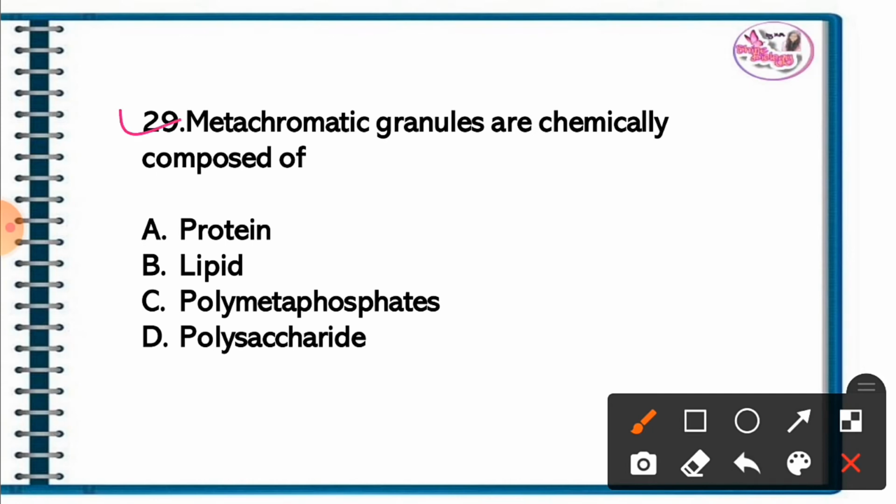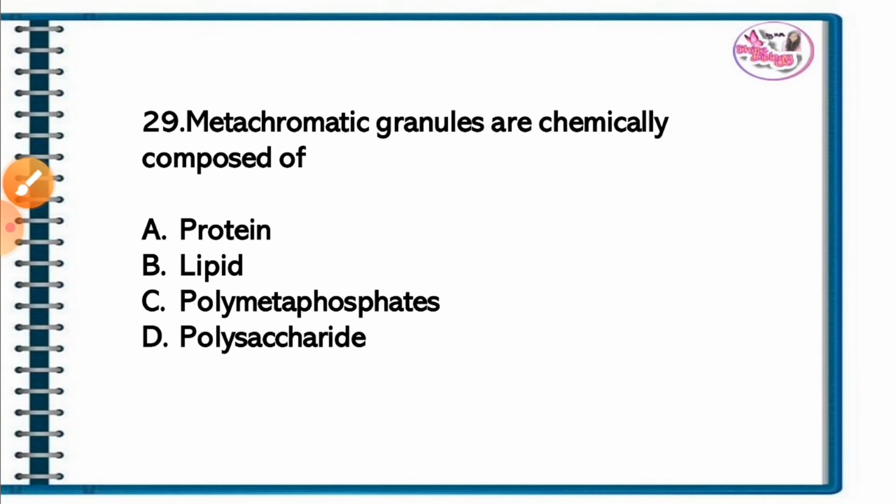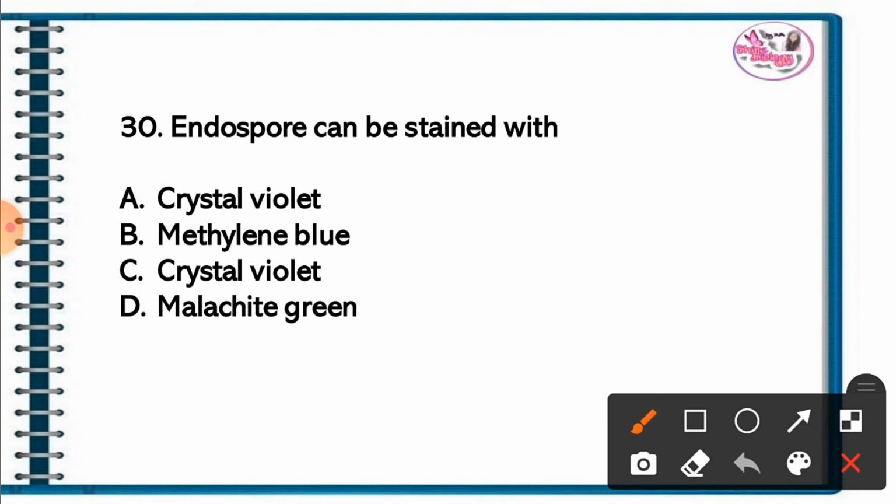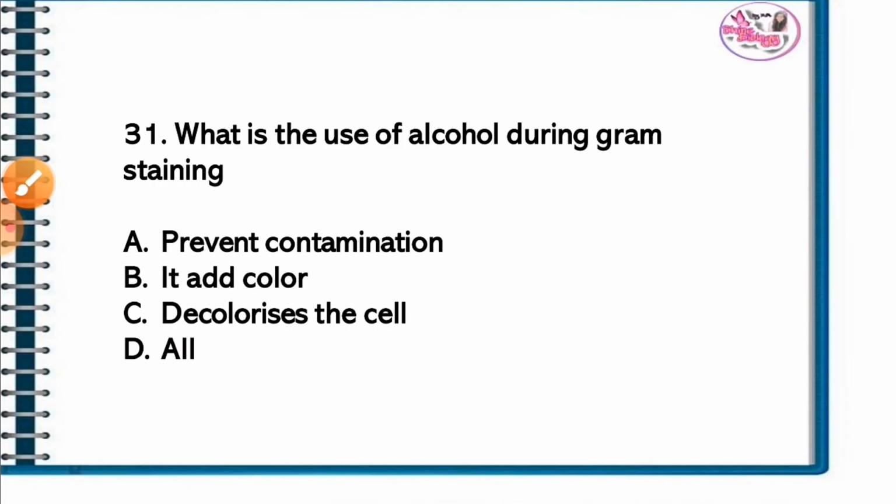Question 29. Metachromatic granules are chemically composed of. The correct answer is option C, polymetaphosphates. Question 30. Endospore can be stained with. The correct answer is option D. Malachite green stain is used for endospore staining.